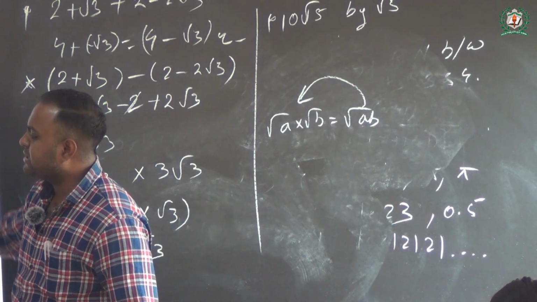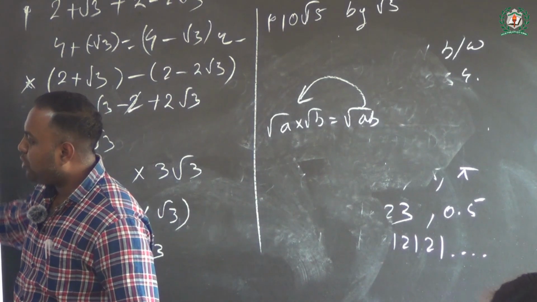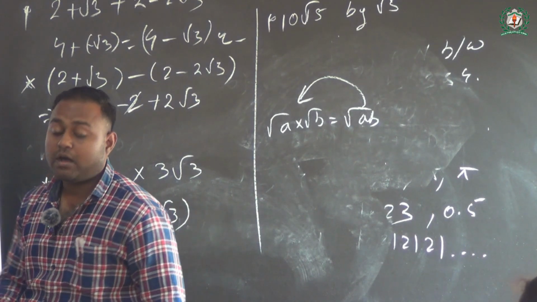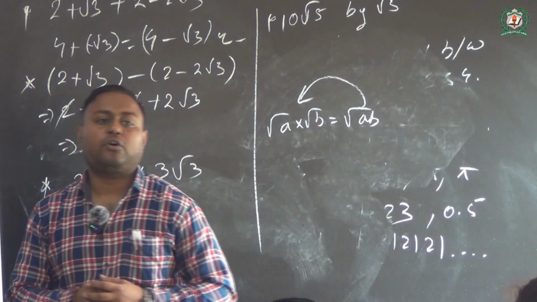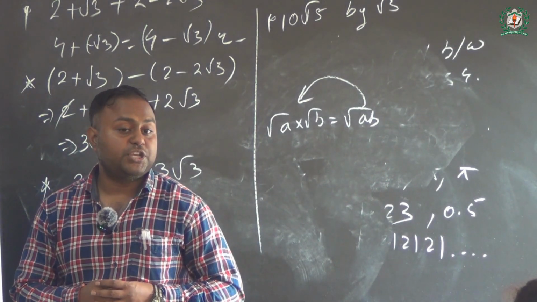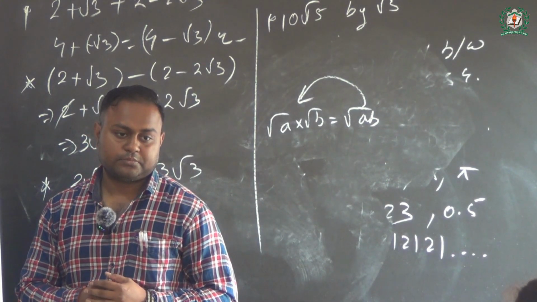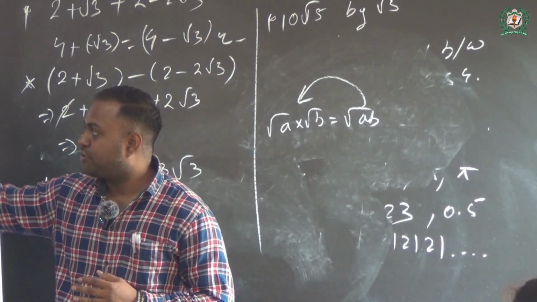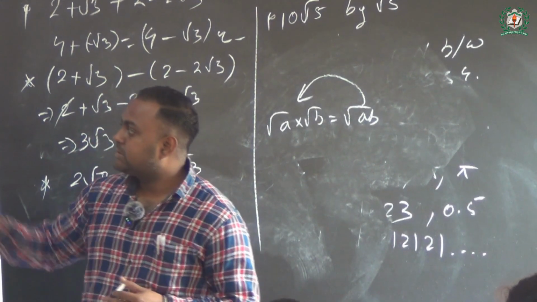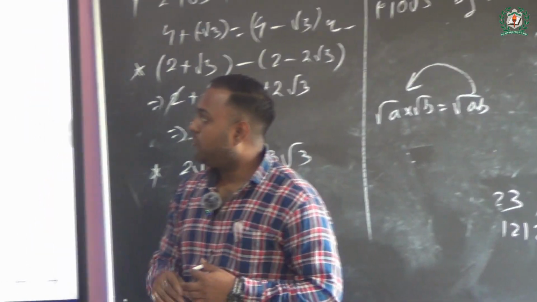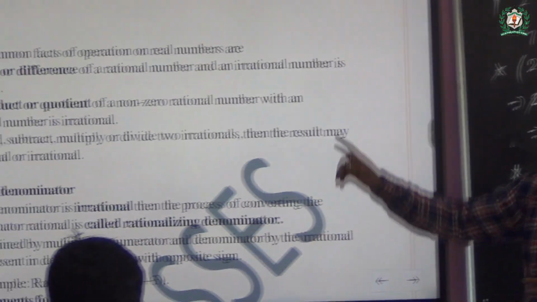Now we are going to see some important examples, but before that, some facts are very, very important for your examination, especially your MCQ part. Please note them down. First, the sum or difference of a rational number and an irrational number is an irrational number.